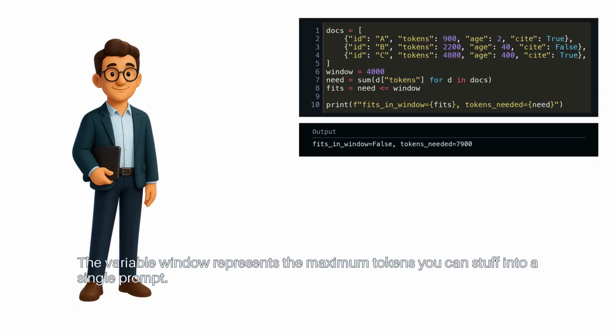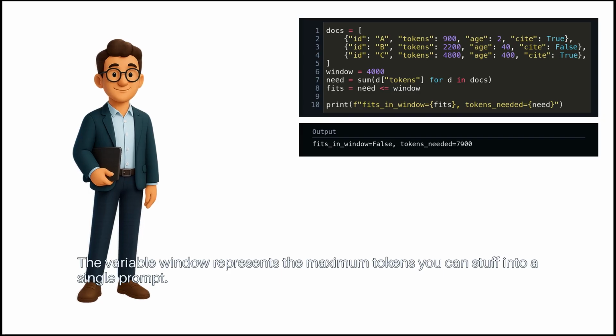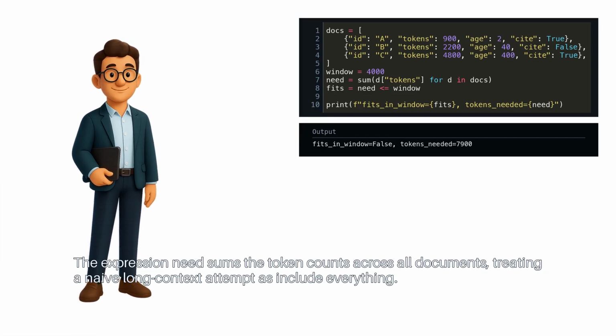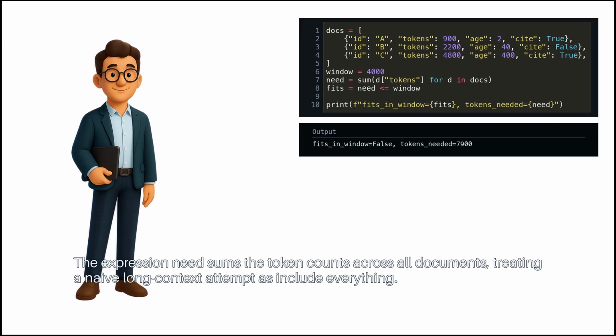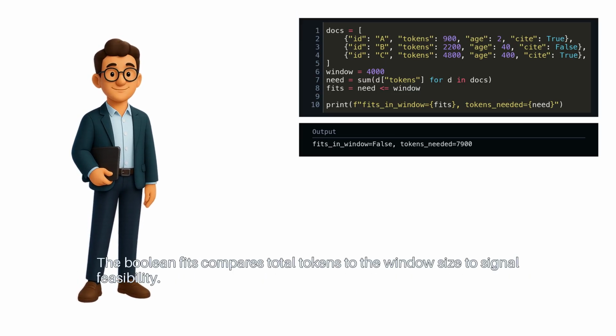The variable window represents the maximum tokens you can stuff into a single prompt. The expression need sums the token counts across all documents, treating a naive long context attempt as include everything. The Boolean fits compares total tokens to the window size to signal feasibility.